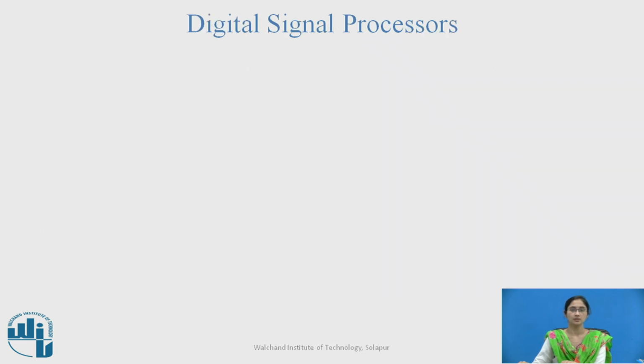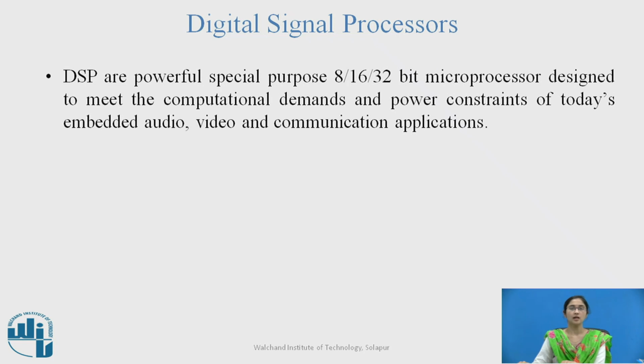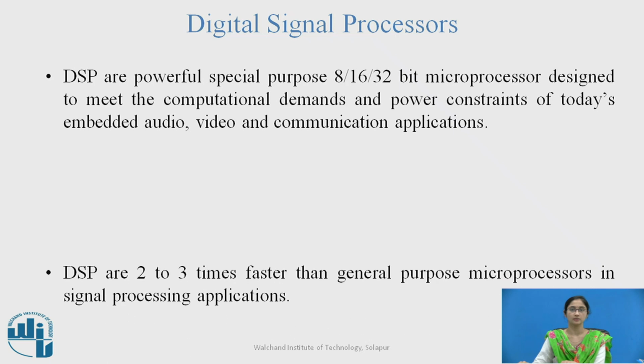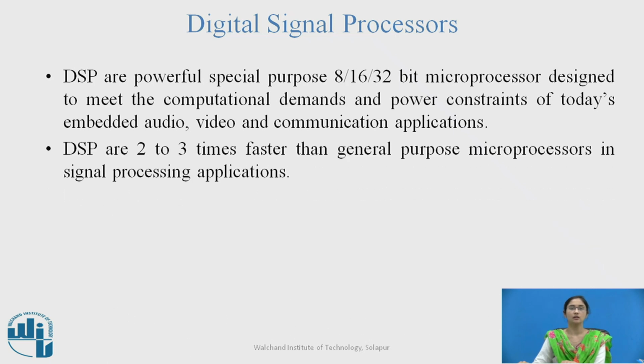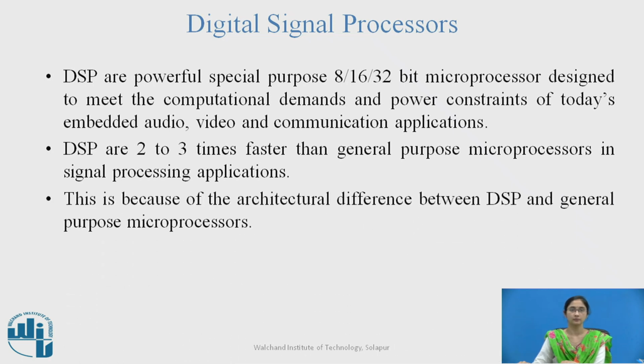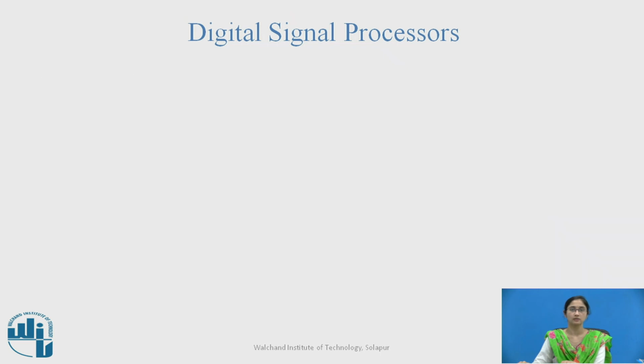Digital signal processors. DSPs are powerful special purpose 8, 16 or 32-bit microprocessors designed to meet the computational demands and power constraints of today's embedded audio, video and communication applications. DSPs are 2 to 3 times faster than general purpose microprocessors in signal processing applications. This is because of the architectural difference between DSP and general purpose microprocessors.